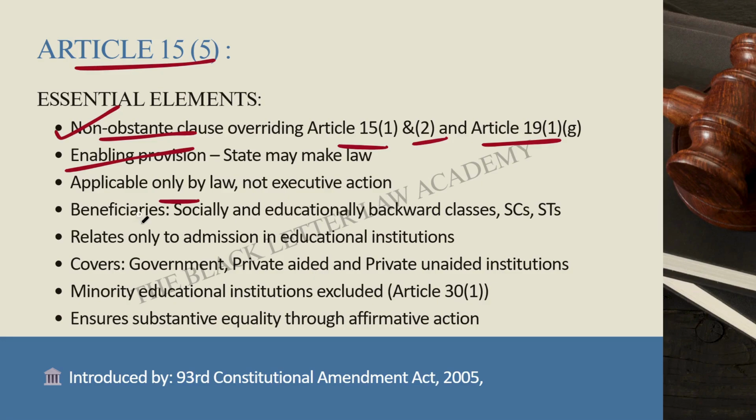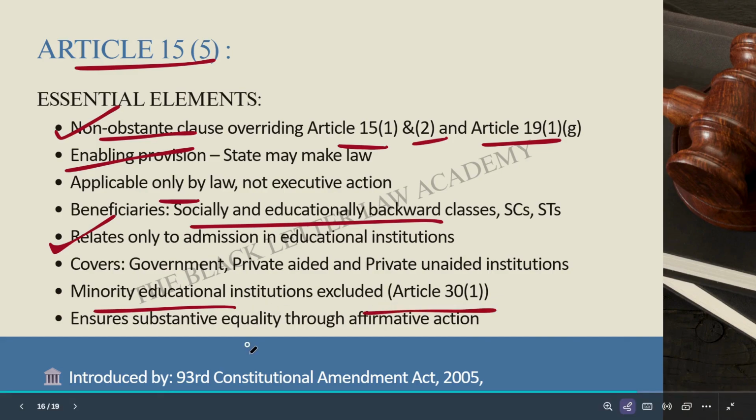So who are the beneficiaries? Socially and educationally backward classes, SC, ST. And Article 15 Clause 5 only applies to admission in educational institutions. It covers government institutions, private aided institutions, and private unaided institutions. But it does not apply to minority educational institutions because they are protected. Article 15 Clause 5 was introduced by the 93rd Constitutional Amendment Act 2005.